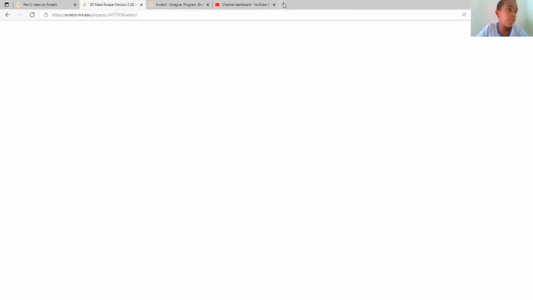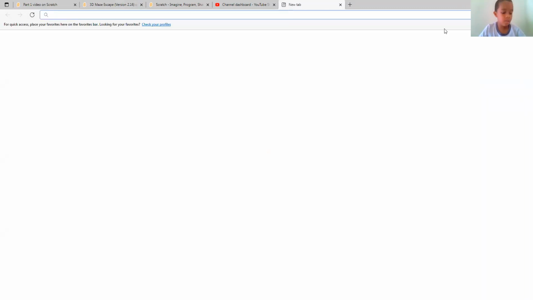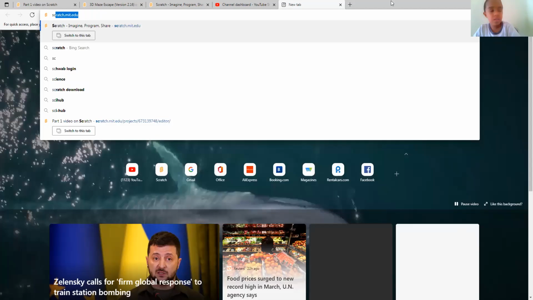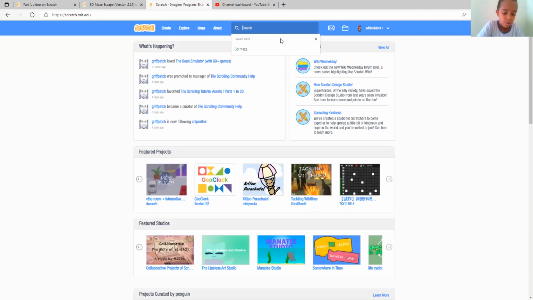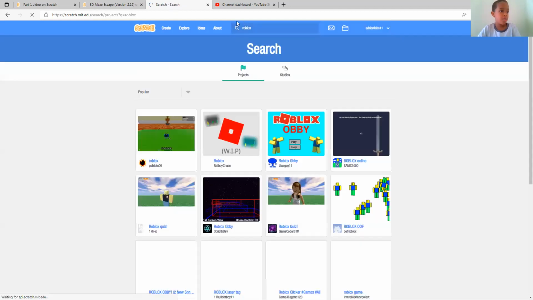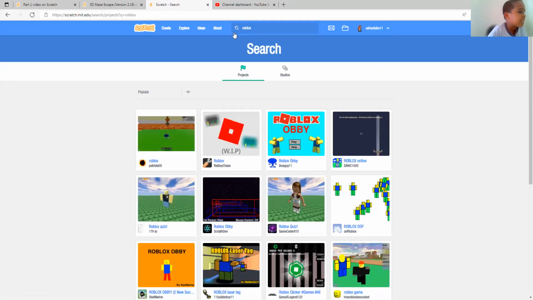Let's go to Scratch. I think I already have the tab. Yeah, Scratch over here, and search Roblox. Pretty sure we'll find a sprite there that we can use in our projects. As you can see, there's a ton of it there.